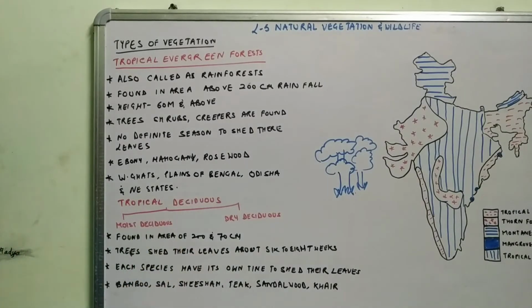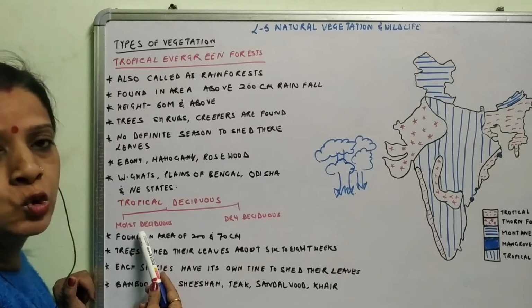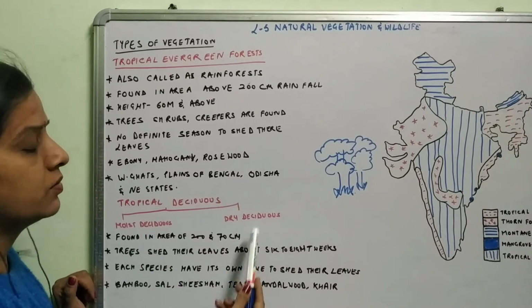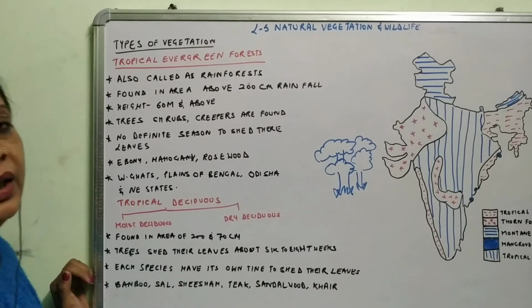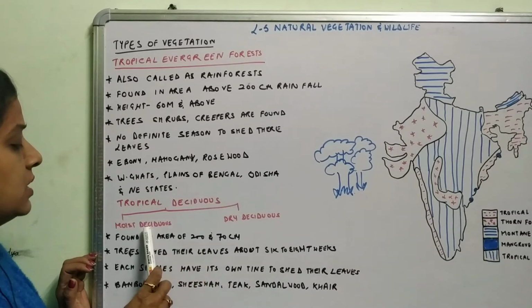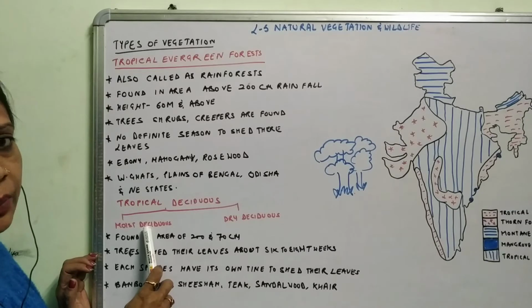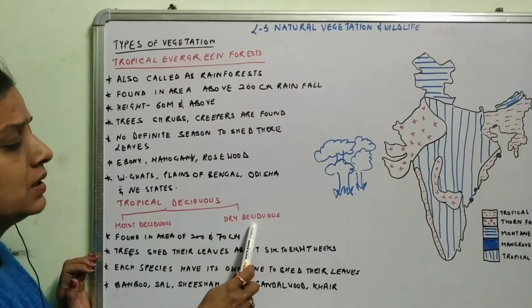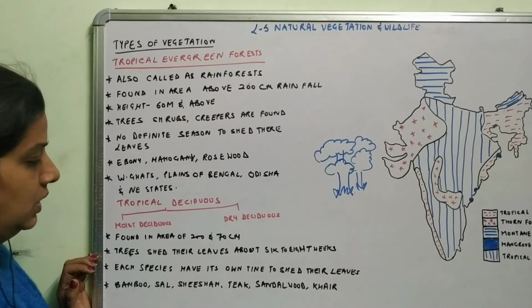Next is tropical deciduous forest. They are basically divided into two parts, the moist deciduous and dry deciduous. They are found in areas of rainfall up to 270 centimeter. Moist deciduous receive rainfall up to 200 centimeter. Dry deciduous receive rainfall up to 70 centimeter.